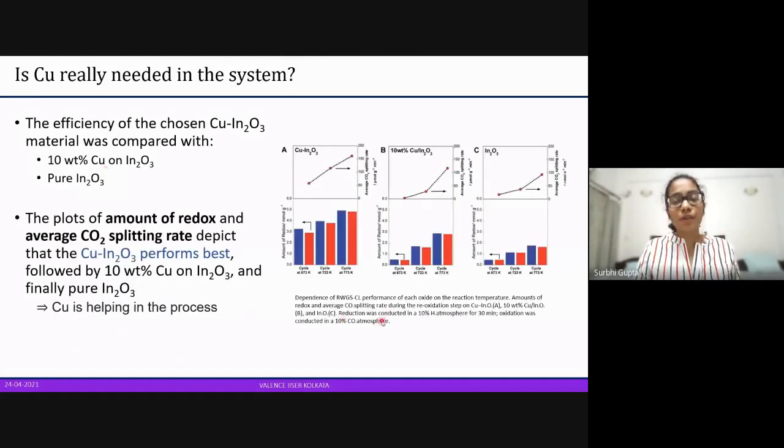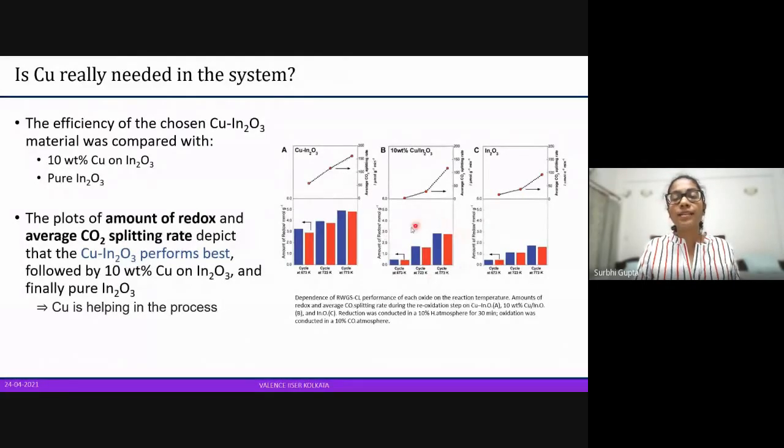These plots are for 3 cycles at different temperatures, and this is the amount of redox. We can clearly see the amount of redox is very high for copper indium oxide, the system that we are using. And these are the 2 oxides that they have tried the whole process with.